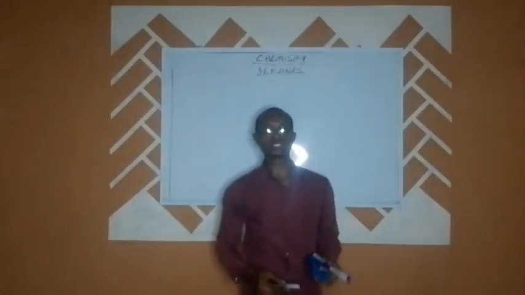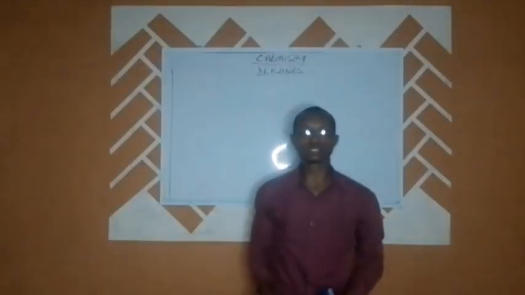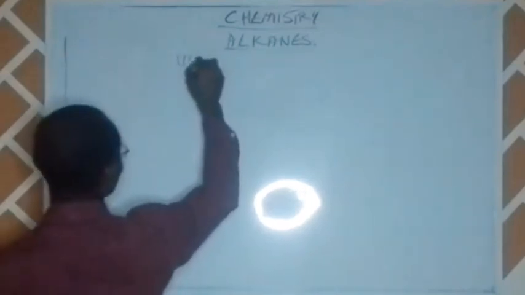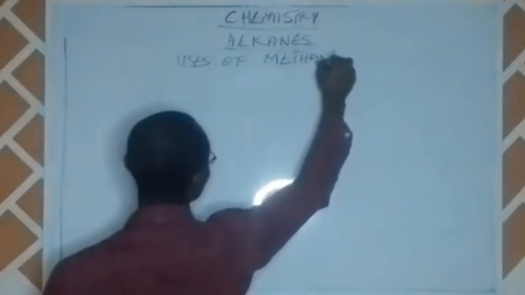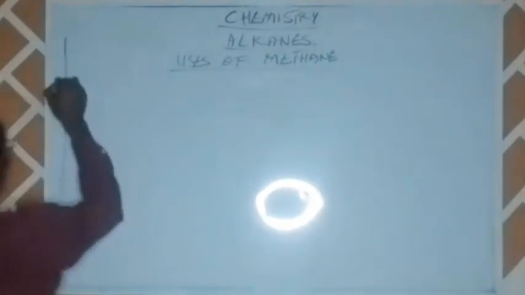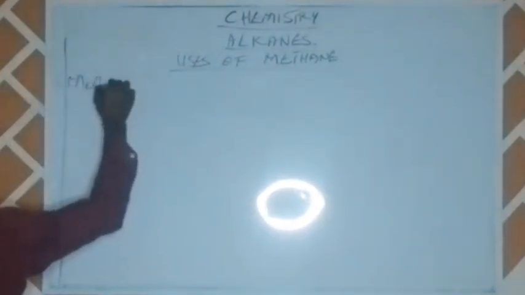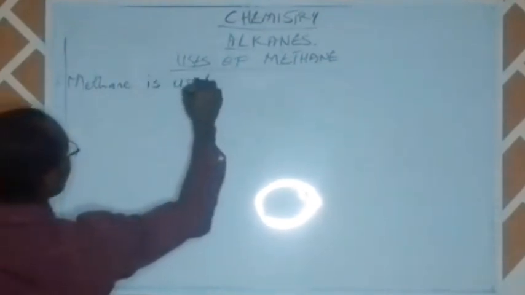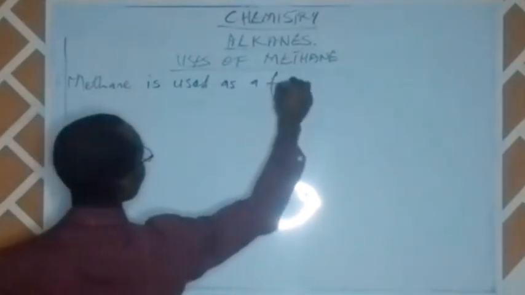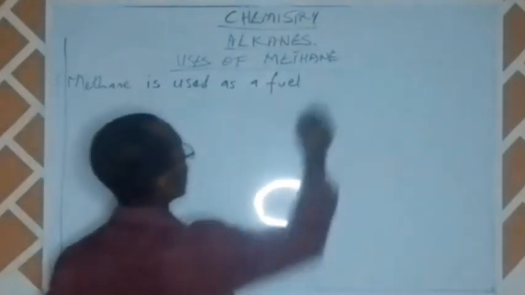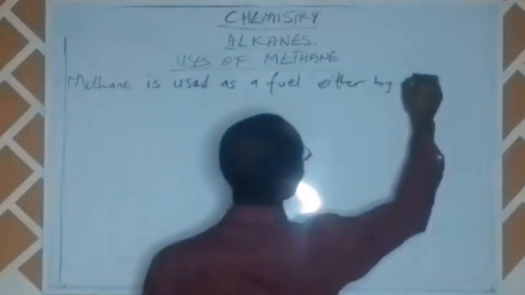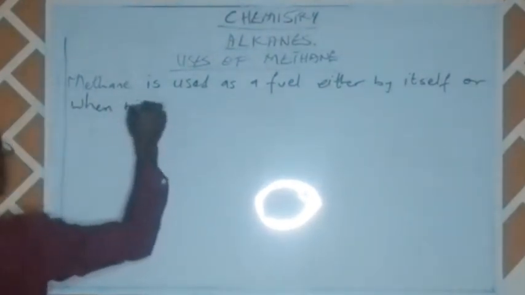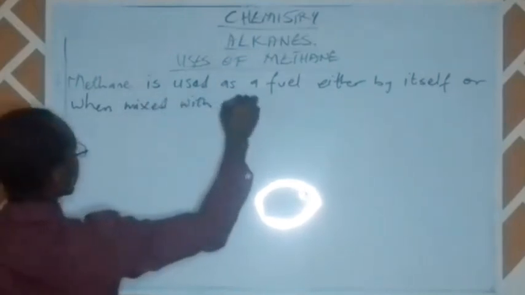So quickly, let us look at the uses of methane. What is methane used for? Number one, methane is used as a fuel, either by itself or when mixed with other substances.